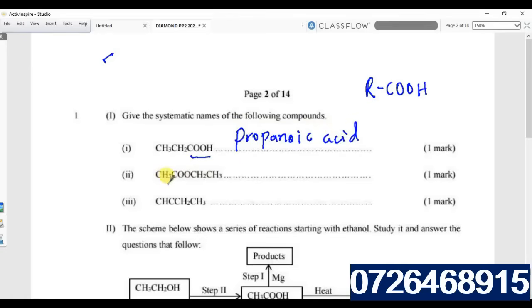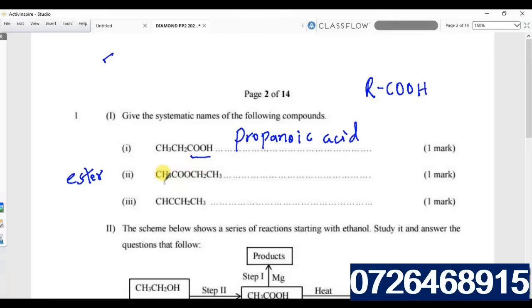The next compound, you look at this, and whenever you see CH and there is a double O in between, then you should know that one is an ester. The process of forming this one is esterification, where an alcohol is reacting with an alkanoic acid in the presence of concentrated sulfuric acid.